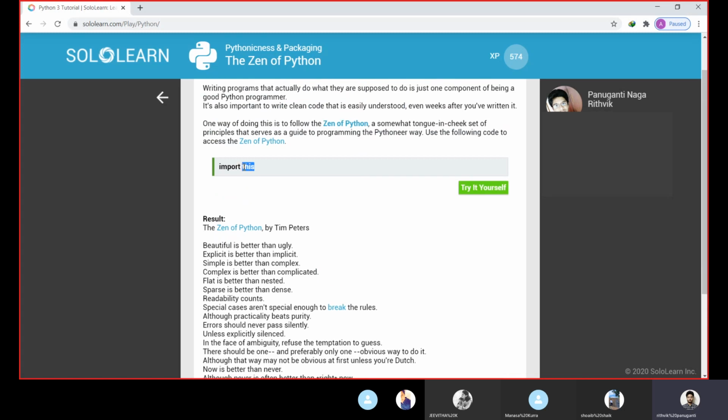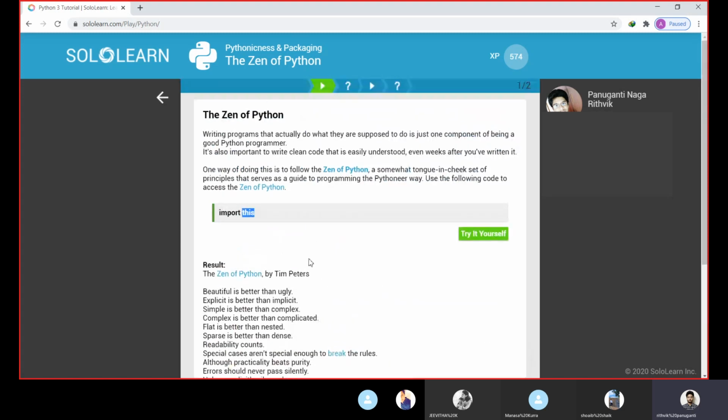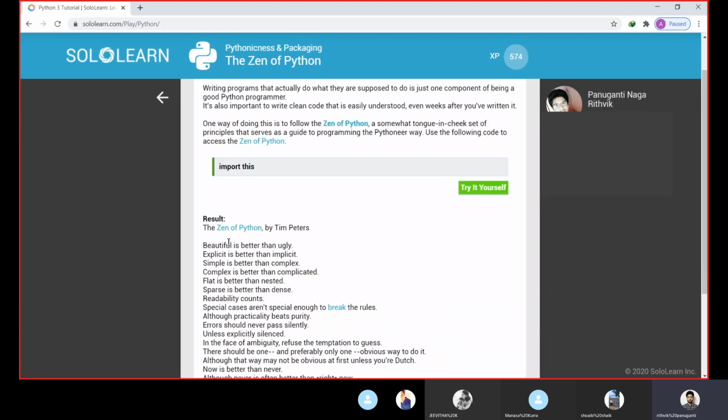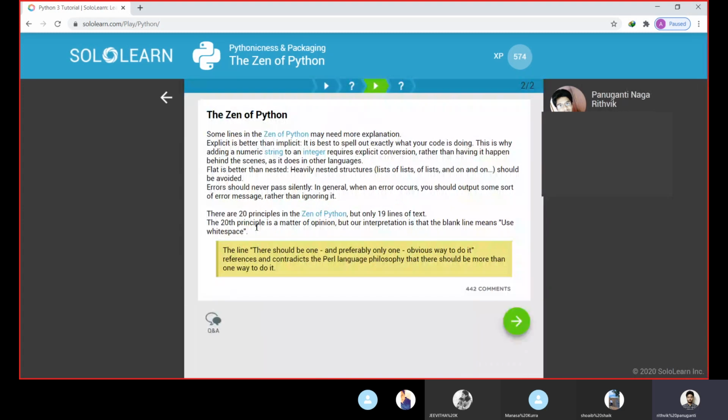So when you execute the line import this, this will be the output. These are the 20 principles, so just give it a read. There are 20 principles in the Zen of Python, but we can see only 19 sentences here. The 20th is nothing but the use of white space. This is the Zen of Python.